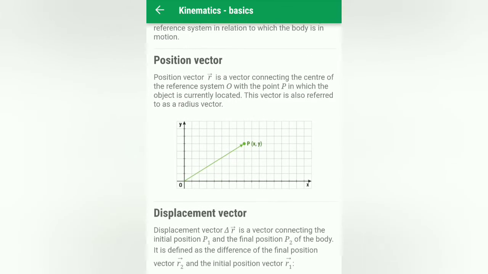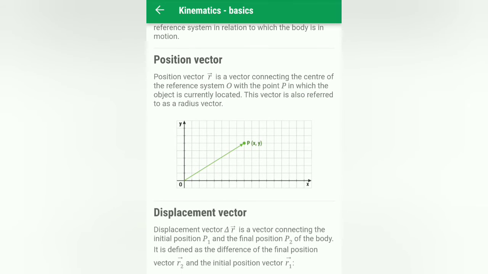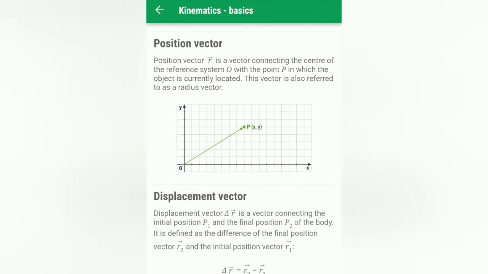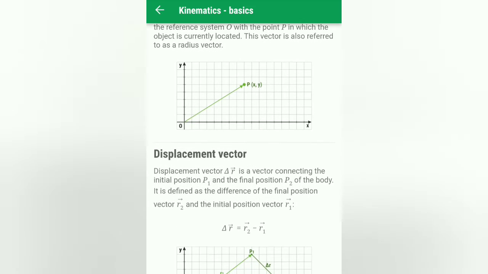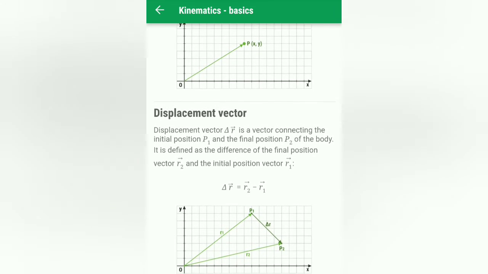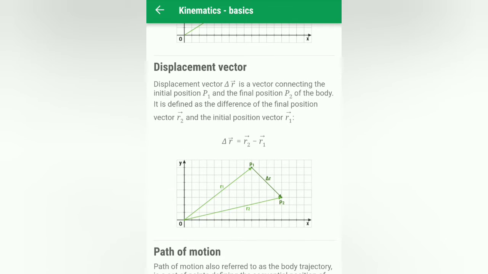Okay, fine. Position vector. The position vector is a vector connecting the center of the reference system O, see the graph, with the point P in which the object is currently located. The vector is also referred to as the radius vector. It is nothing but the position vector, the position of the point. Okay, fine. Next, displacement vector.